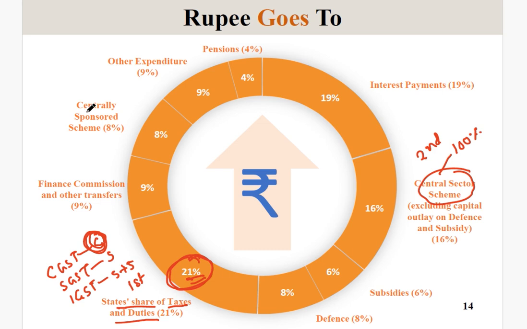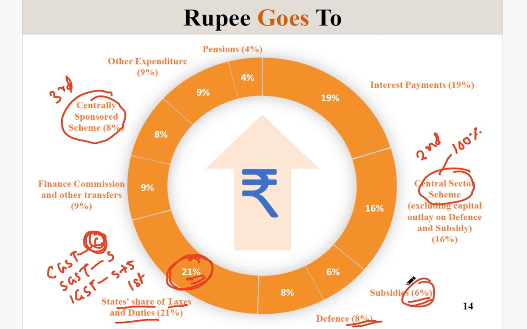And if you see the centrally sponsored schemes, it is 8%. Okay, this is the third highest. We have other commissions, these are not so relevant, but you have to remember this. Okay, next, for the defense sector, you have 8%, remember this. Subsidies only 6%.